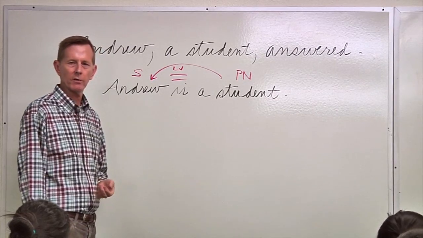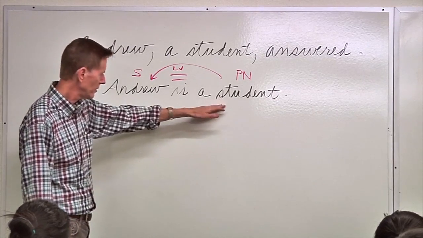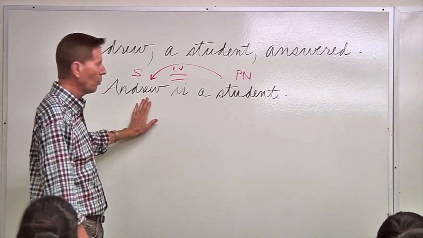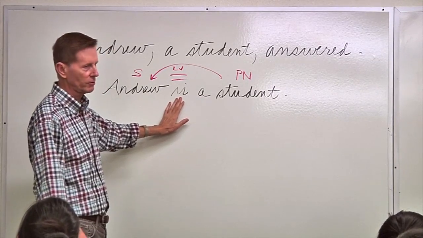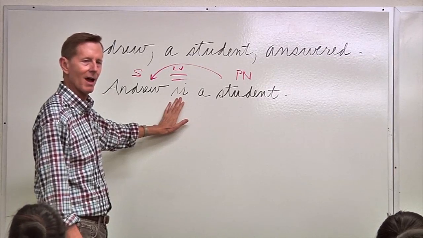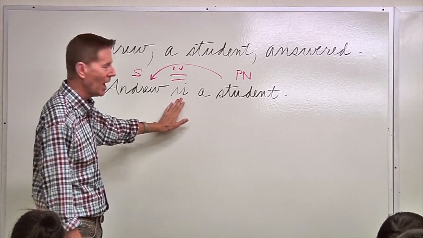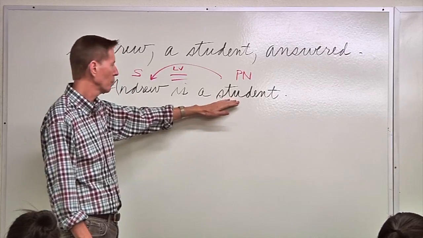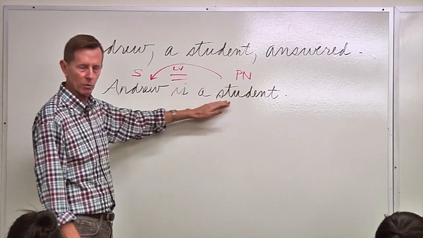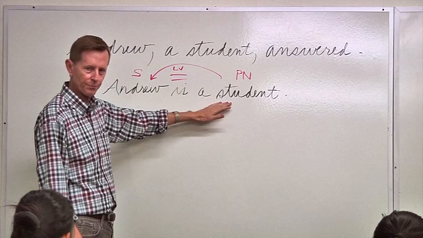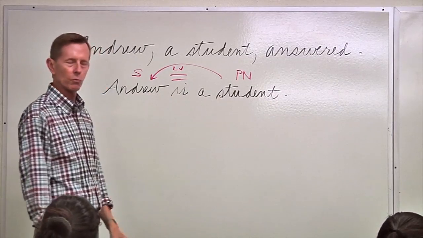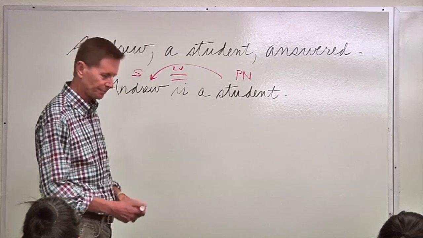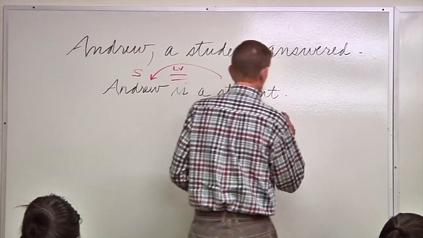Well, you can recognize that. So then you know, does this noun, what is the student, does student rename the subject? Yeah. Well, then is is a linking verb, I just discovered. See, I don't need to memorize the linking verbs. I need to be able to analyze and see that the complement, meaning the word that completes the meaning, that answers the question who or what after the verb, if that word renames the subject, I've got a linking verb, and this is called a predicate noun. Predicate noun, right here.